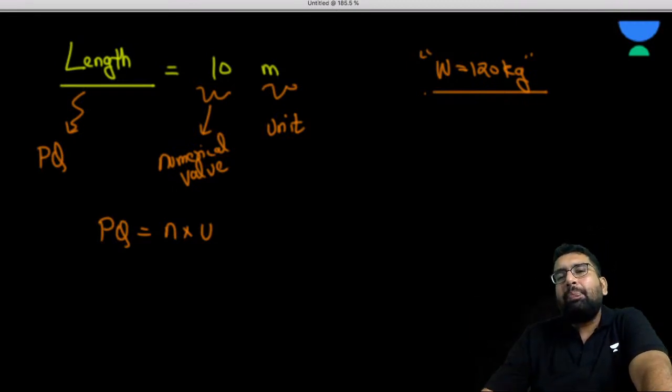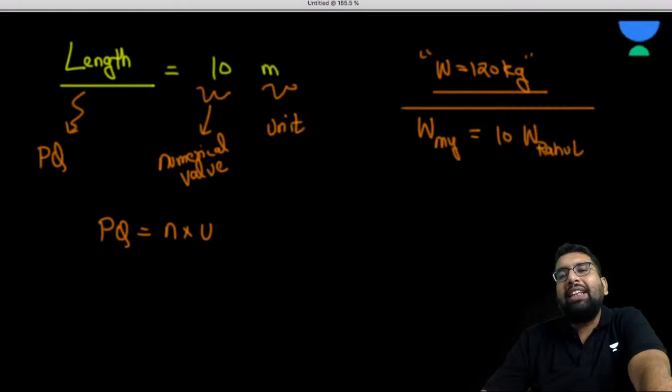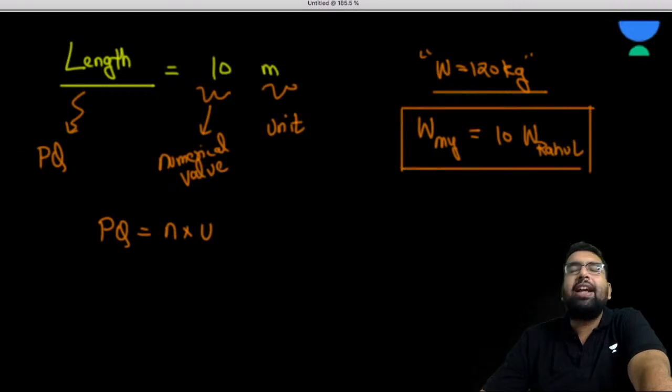Now, if I interpret my weight like this, that my weight is equal to 10 times the weight of Rahul, would anybody be able to understand what my weight is?